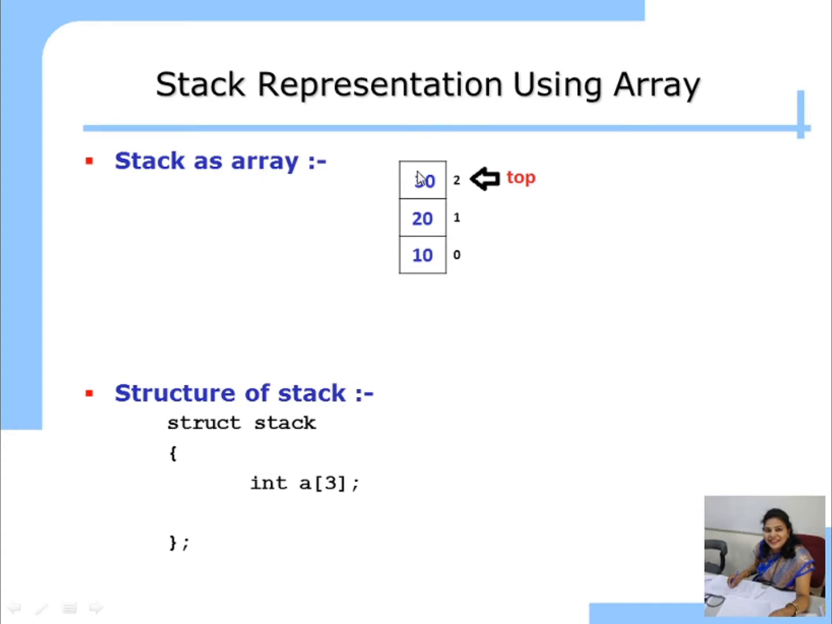Other than this, there is another member, that is top. So we declare next top. Top always holds the index value, and the index value is in integer form. So we write it here as top. Okay, so this is the structure of the stack. So how do you make the stack? Using one array and one variable whose variable name is top.